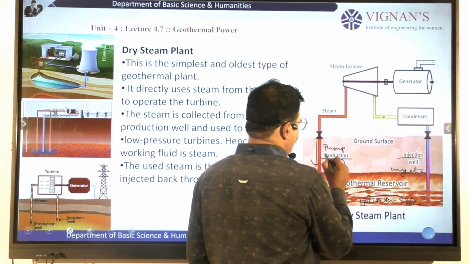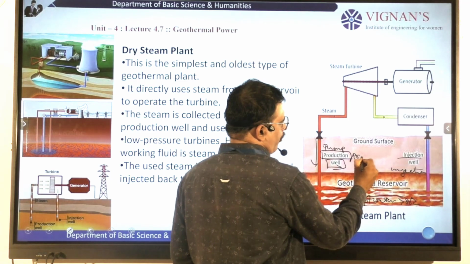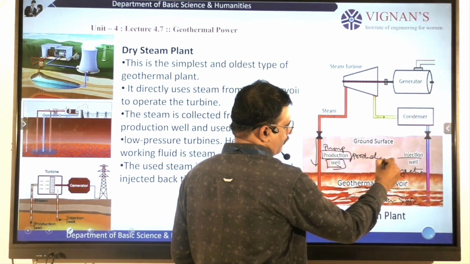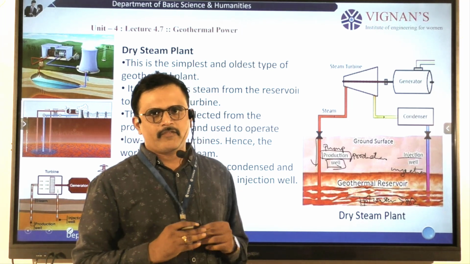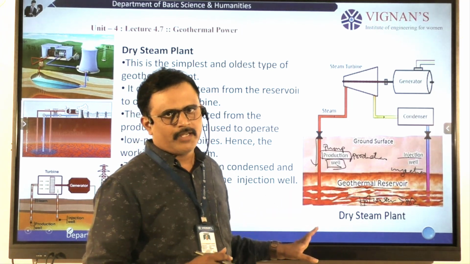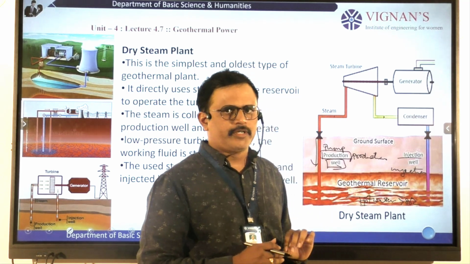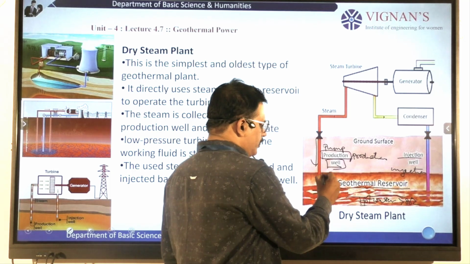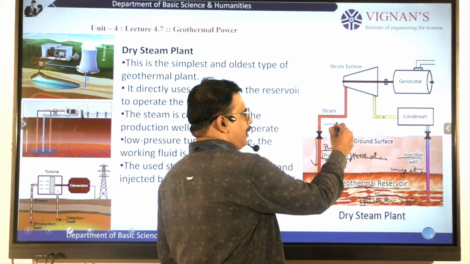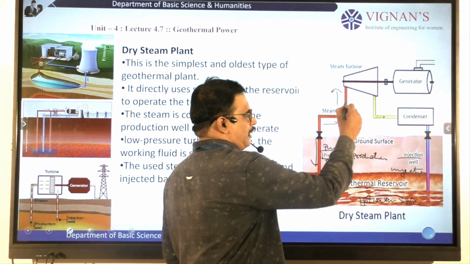So this is the injection well and this is the production well. So two points, one inlet and one outlet, we observed here. One is the production well point and the second one is the injection well point. From this production well, we take steam into this turbine directly.